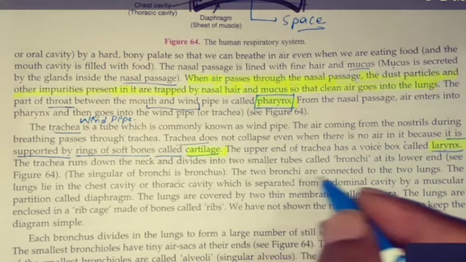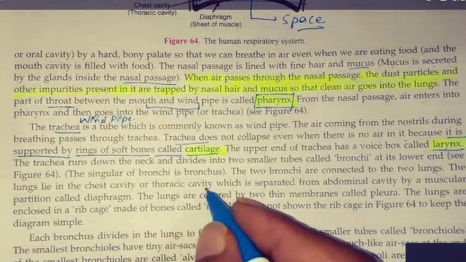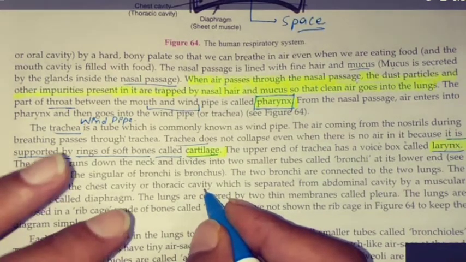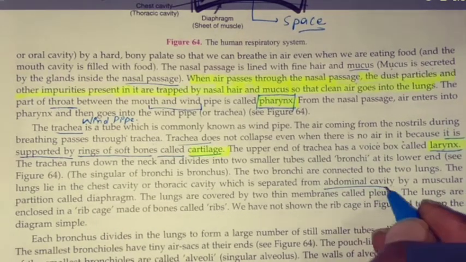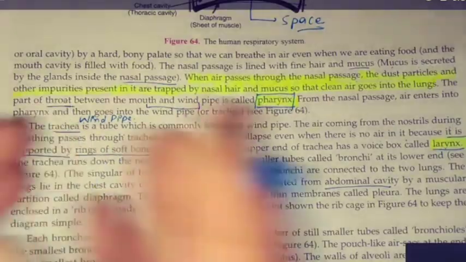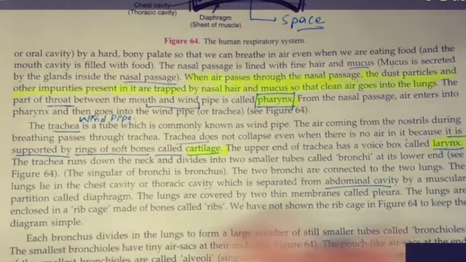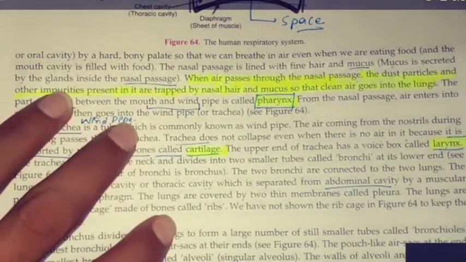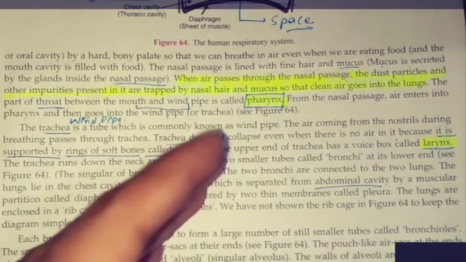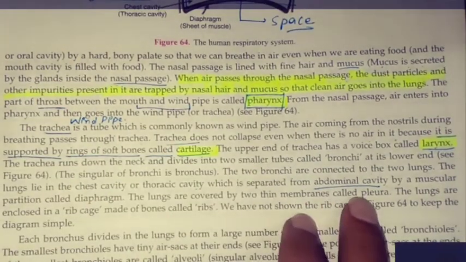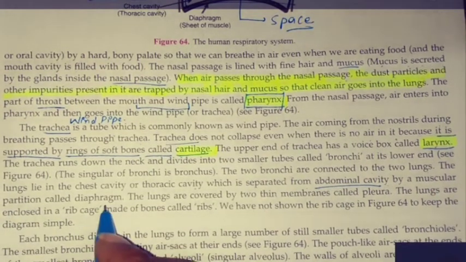The two bronchi are connected to the lungs. The lungs lie in the chest cavity or thoracic cavity, in the diaphragm, which I told you is separated from the abdominal cavity. Abdominal cavity means the digestion of food, because just beside that there are the liver, gallbladder and stomach, performing different functions. The lungs function differently. Liver, kidney, stomach, small intestine perform different functions. So they are separated from the abdominal cavity by a muscular partition called the diaphragm.